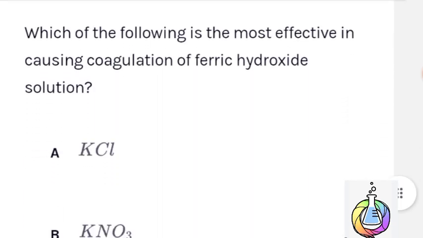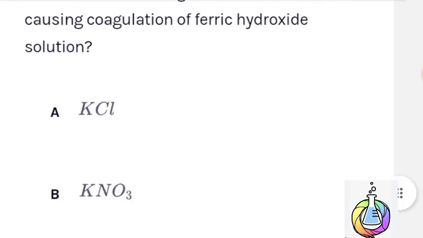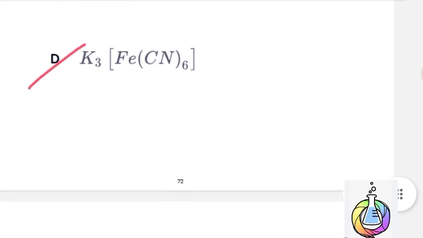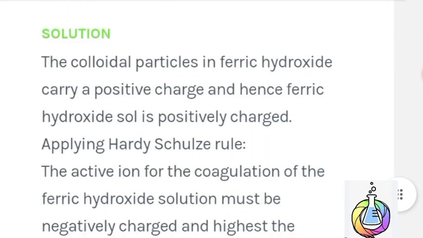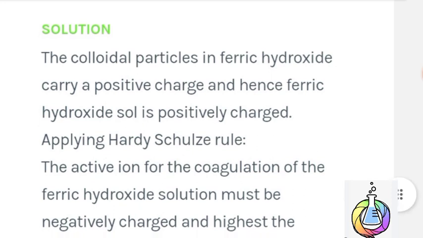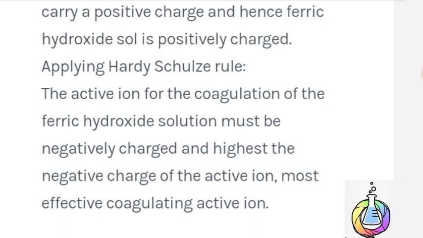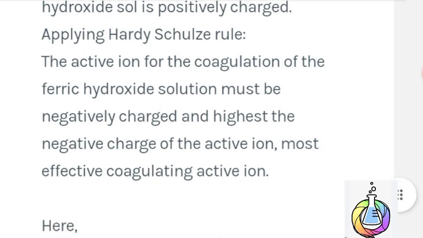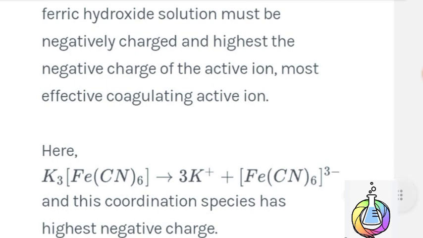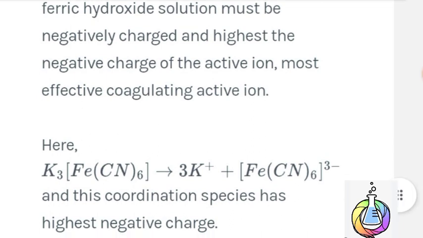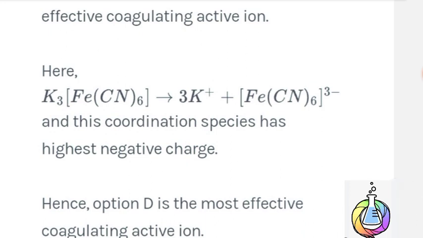Next question. Which of the following is most effective in causing coagulation of ferric hydroxide sol? Option D is the correct answer: K3[Fe(CN)6]. Here is the solution. The colloidal particles in ferric hydroxide carry a positive charge, and hence the ferric hydroxide sol is positively charged. Applying the Hardy-Schulze rule, the active ion for the coagulation of the ferric hydroxide sol must be negatively charged, and the higher the negative charge of the active ion, the more effective the coagulating action.